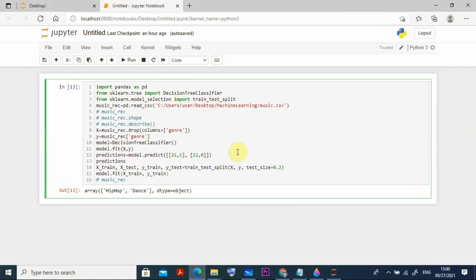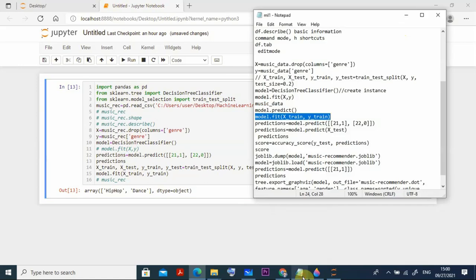instead of providing the entire data, you have to comment out this one, because I don't want to provide the entire data. I want to provide only the training part, meaning 80% of the data. You get it now. Out of that, again, now I want to go for the prediction on this data. In this prediction, the model will predict X_test.